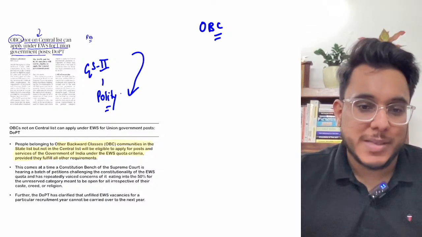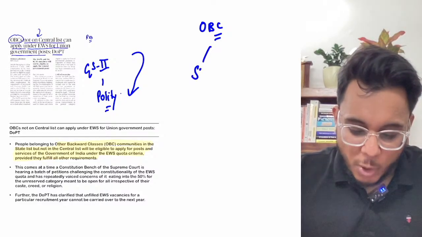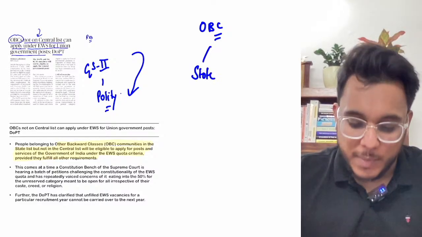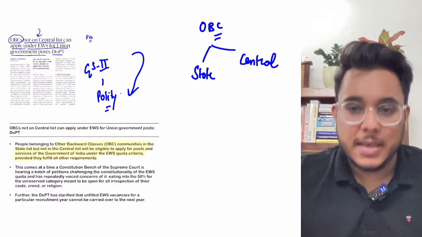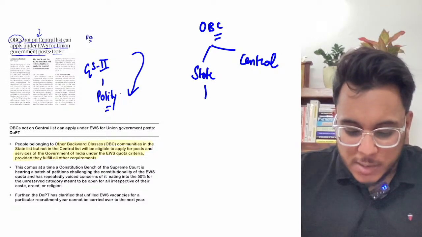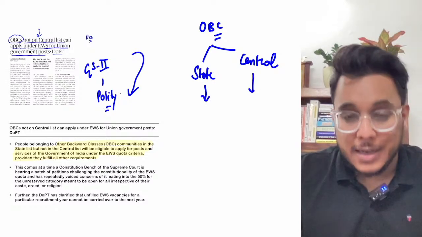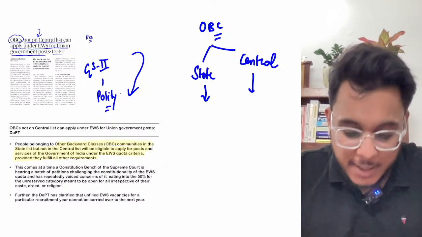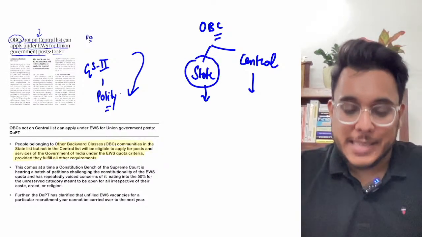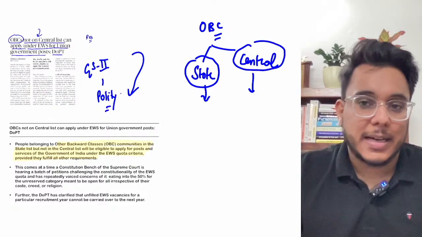So basically, guys, understand this: there are two types of OBC lists. There is a state OBC list, and then there is a central OBC list. Many government examinations are conducted by the state governments, and many others by the central government.